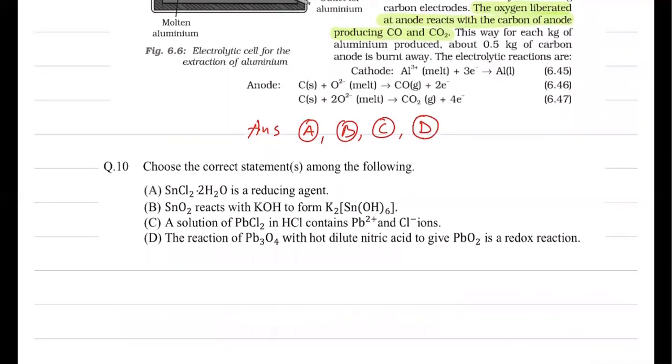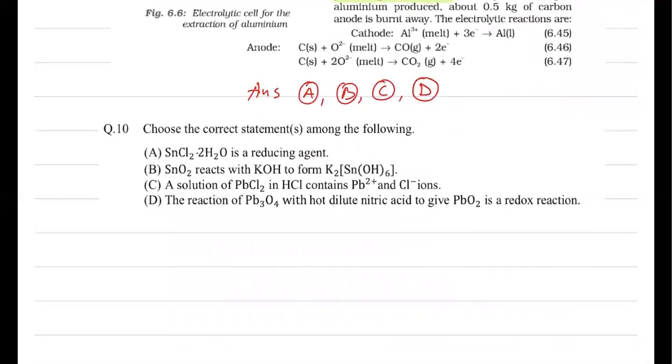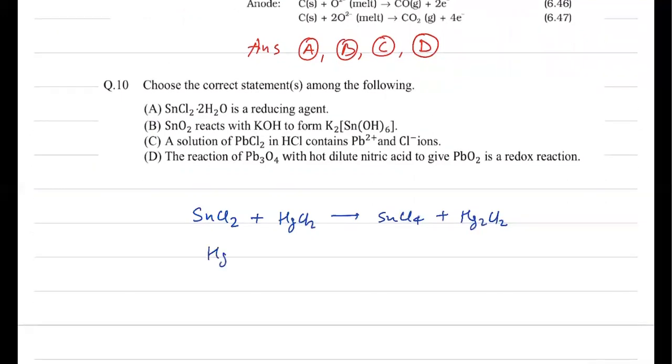Now question number 10, it's given: choose the correct statement among the following. SnCl2.2H2O is a reducing agent. It's a very standard question. You know the test of mercury chloride with SnCl2, or the test of tin also. So SnCl2 treated with mercury chloride HgCl2. In this reaction it will form SnCl4 and Hg2Cl2. And further Hg2Cl2 reacts with SnCl2 and finally converts to SnCl4 and mercury. You know, the first case is a white precipitate, the second one is a black precipitate, so commonly it will form gray color.